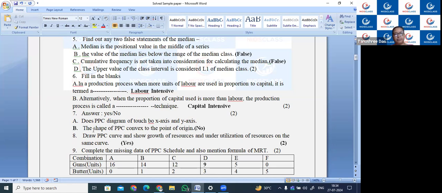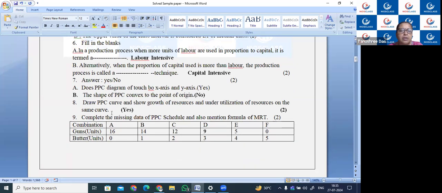And the shape of PPC, it is yes or no you have to write. So does the PPC diagram touch both the x-axis and y-axis? Is it yes or no? PPC touches both the x-axis, yes, and y-axis, because it is this curve shape. The shape of PPC is convex to the point of origin. No, it is concave.